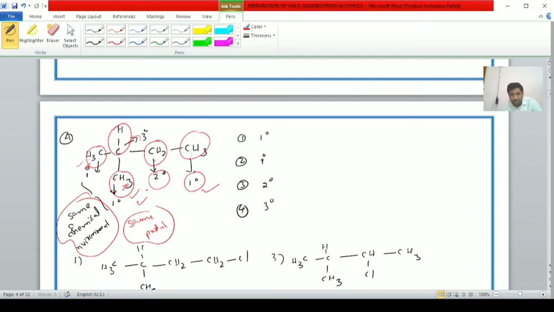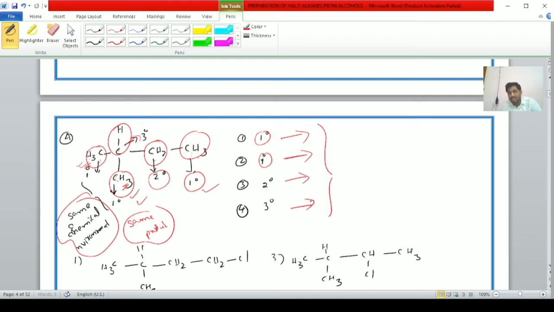Here, three primary carbon atoms are present. Among the three primary carbon atoms, two have the same chemical environment, whereas this carbon atom has a different chemical environment. Hence here, with the primary carbons and primary hydrogens, two products are formed, and with the secondary carbon, a third product is formed, and with the tertiary carbon, a fourth product will be formed.